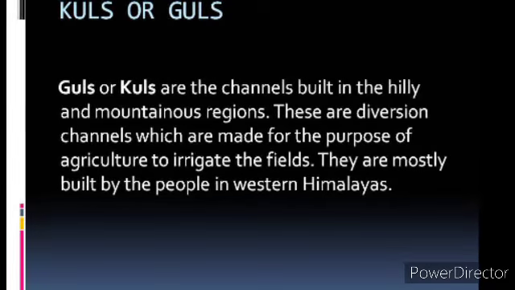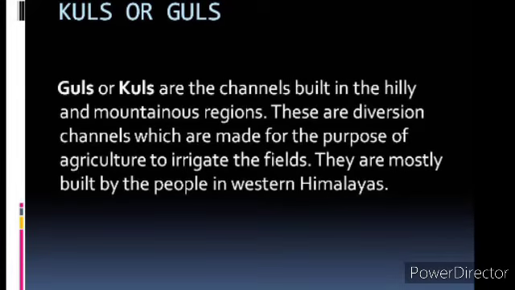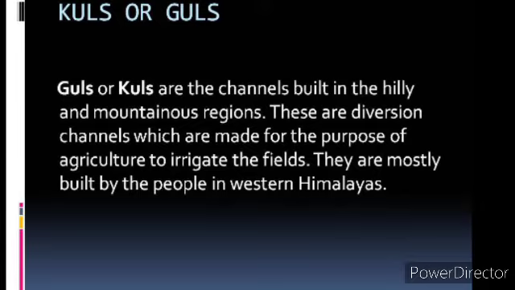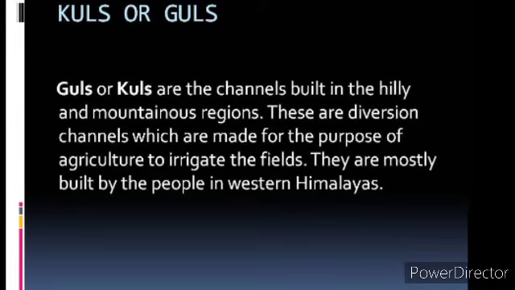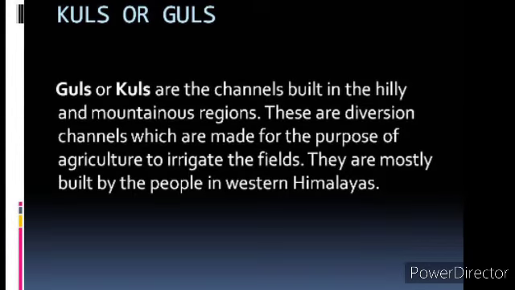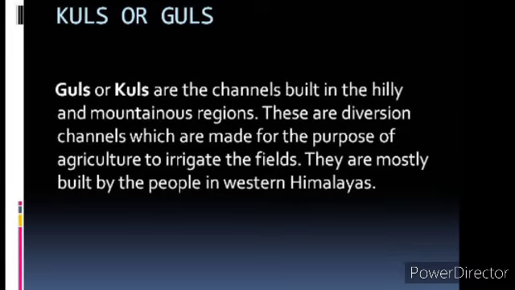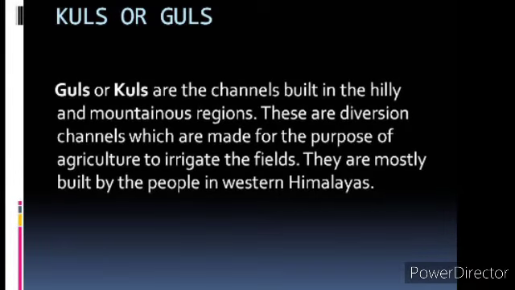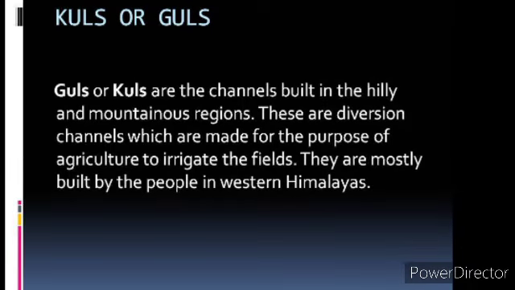Most of the people of the western Himalayan region built these types of channels for diverting water from the mountain towards the irrigational fields. So these are known as khulls or gulls. So I hope you understood what are khulls or gulls. Khulls or gulls are channels built in the hilly and mountainous region.